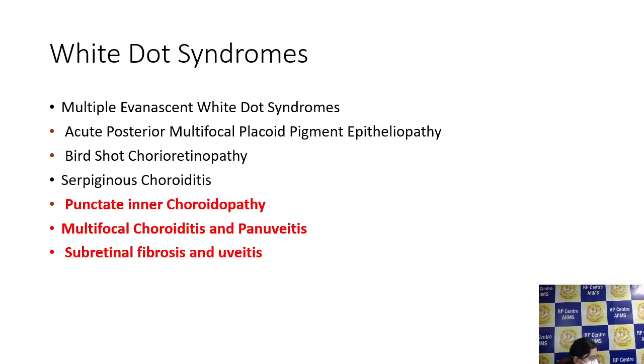So out of these 3 entities, one on FA had early hypo, and the other 2 had early hyper. Is there a specific pattern? Early hyper and late hyper happens only in serpiginous. Rest, all the white dot syndromes will have early hypo and then a late hyper.